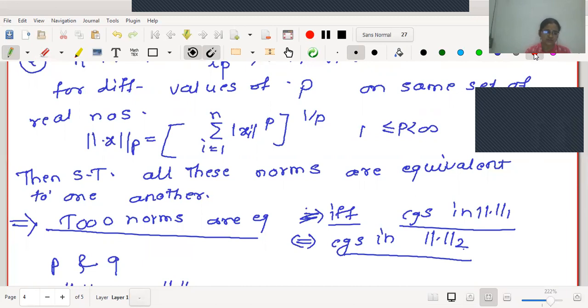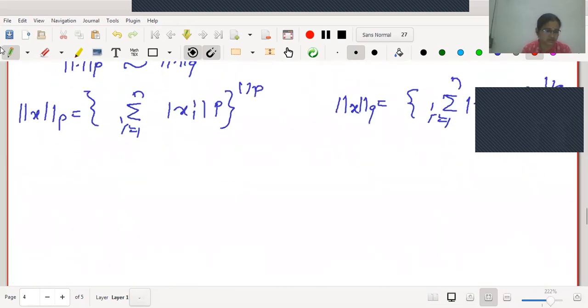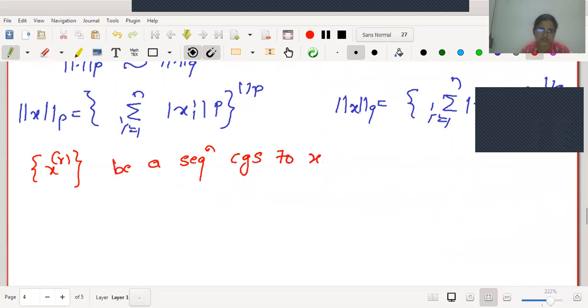We should start with a sequence which is convergent with respect to one of the norms, and we will prove that the same sequence is convergent with respect to the other norm. For this, we will select a sequence, say X_r, which converges to X.